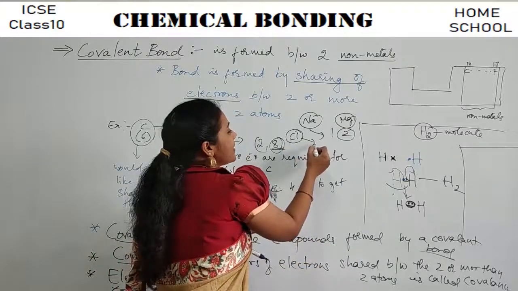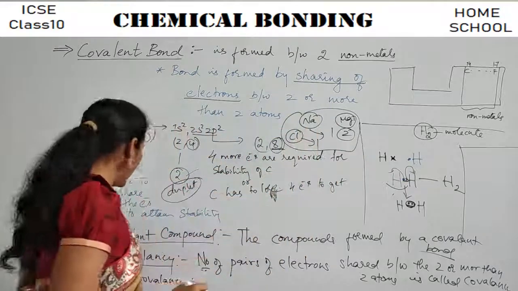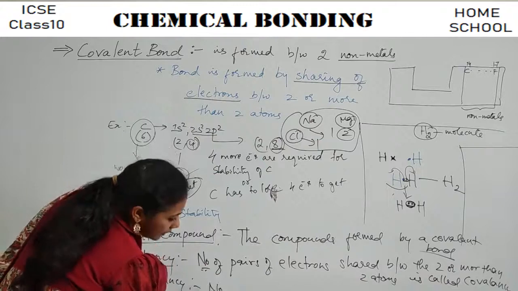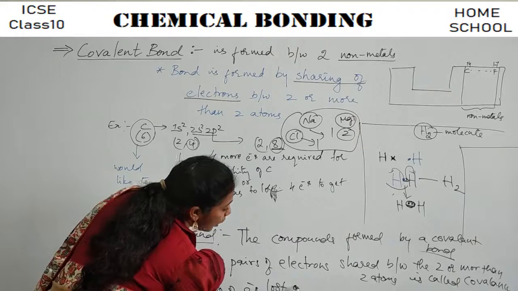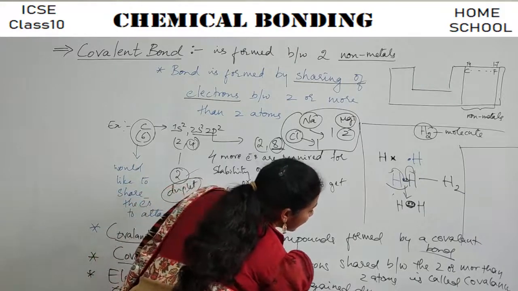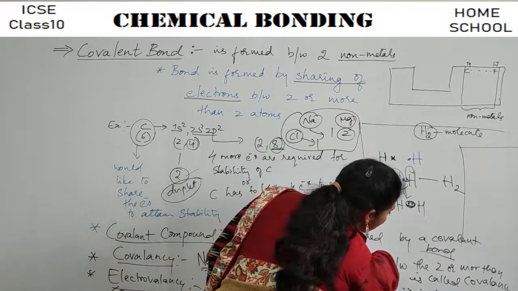So electrovalency of chlorine is 1. So this is what we call electrovalency. So what I would like to write here is: number of electrons lost or gained during ionic bond formation.